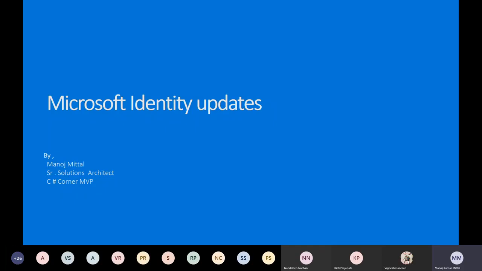Joining. So I'm Manoj Mittal, working as a senior technical architect at Mindtree. Here I'm going to talk about what the Microsoft Identity updates were just released or in preview during Build 2020. So let's start.